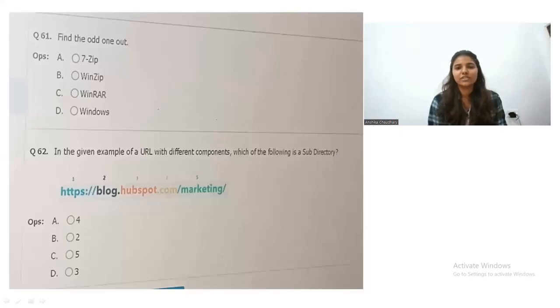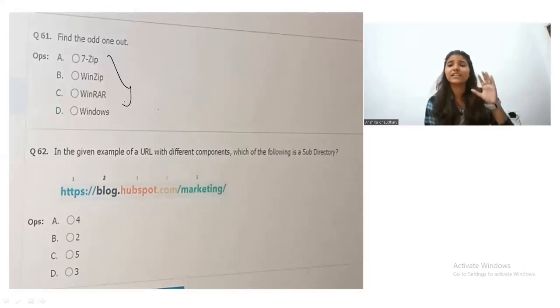All right. So the next question is to find the odd one out. Okay, so 7-Zip, WinZip, WinRAR, or Windows. So all these are functionalities in the Windows operating system, and Windows is a particular operating system. So Windows will be the odd one out from these options. So coming on to the next question.